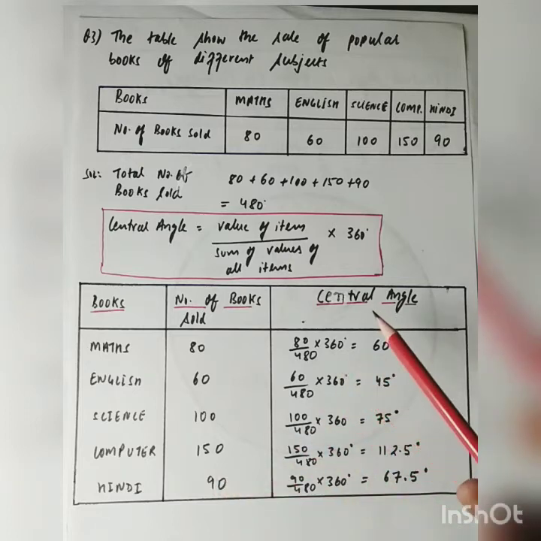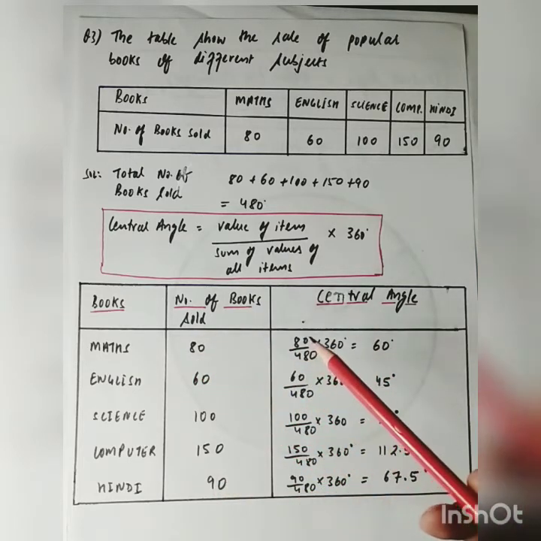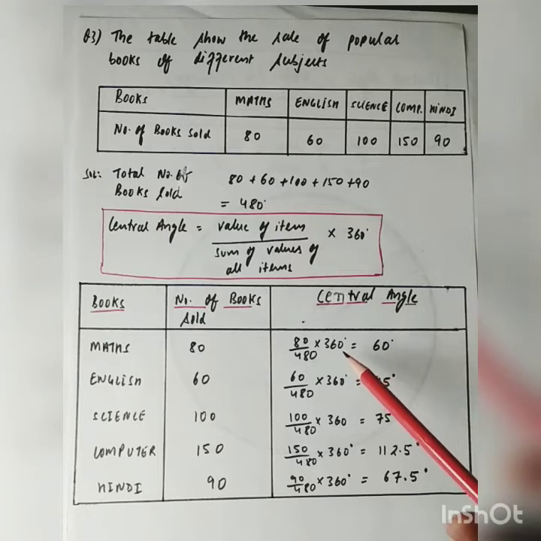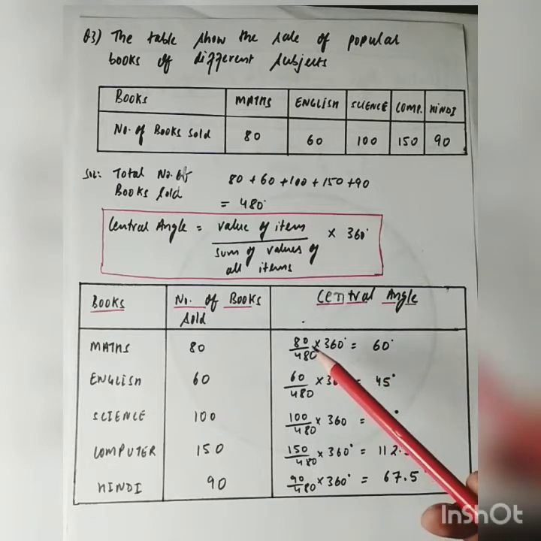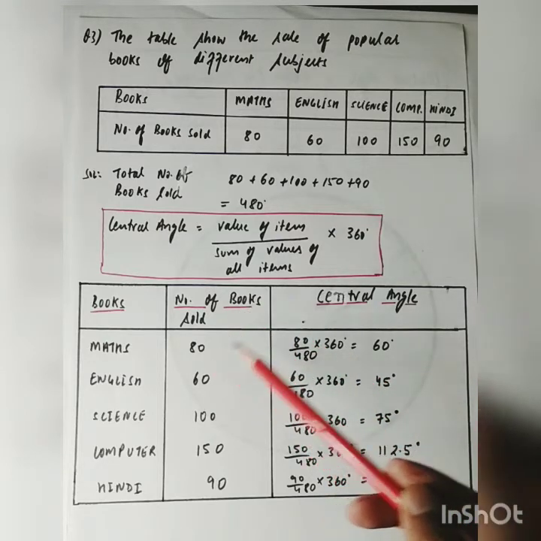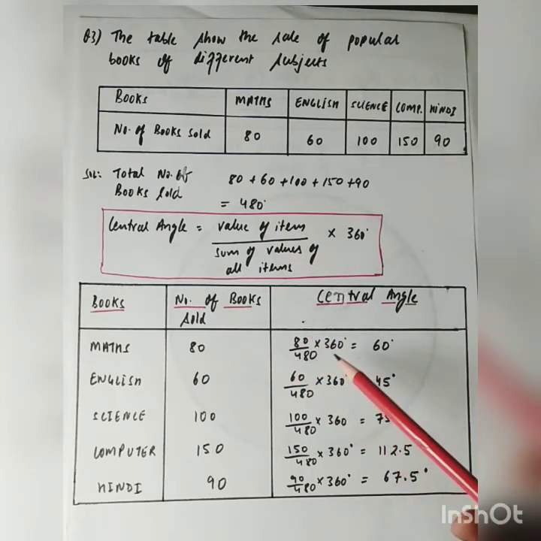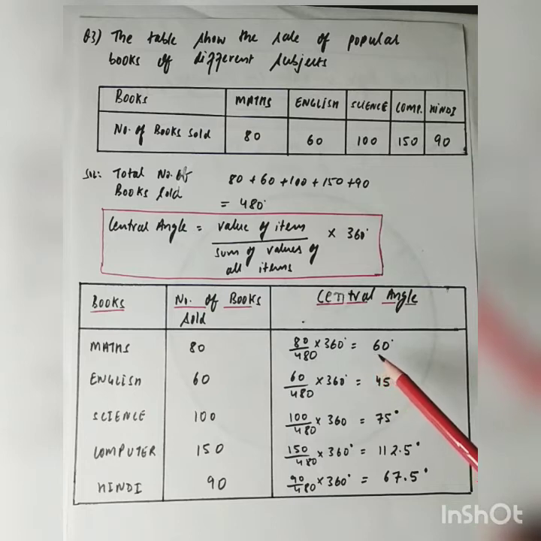Now central angle for math will be value of item upon total value into 360 degree. Value of item here is number of maths books sold, that is 80, upon 480 into 360. This will be equal to 60 degree.